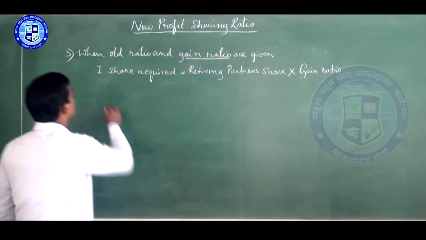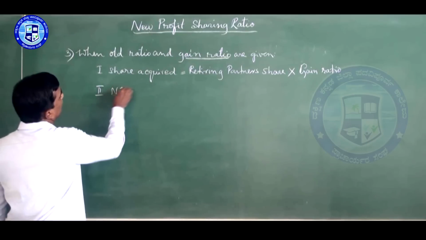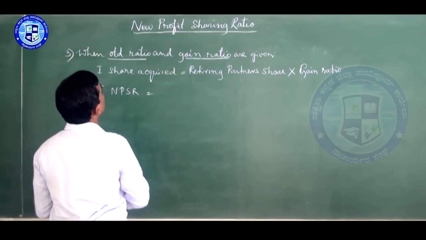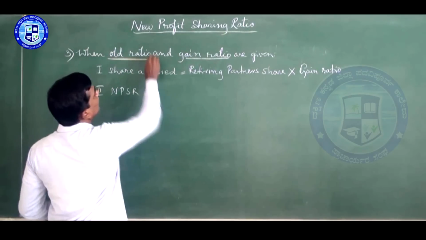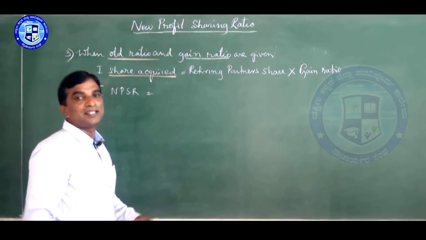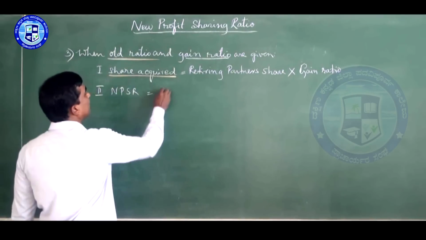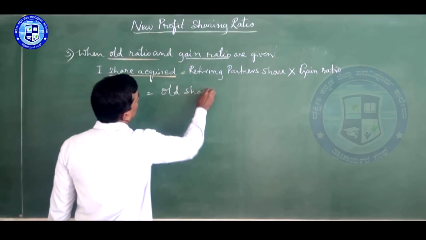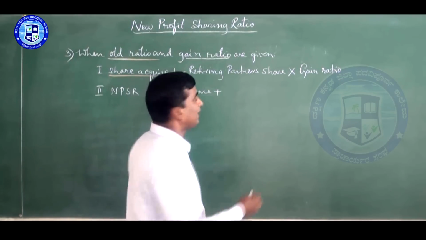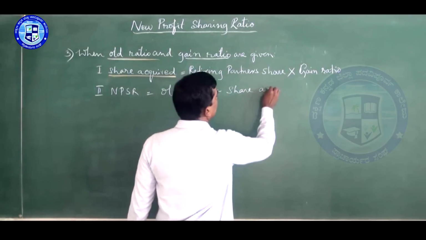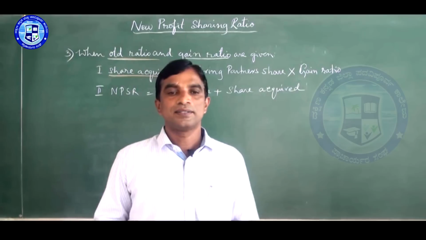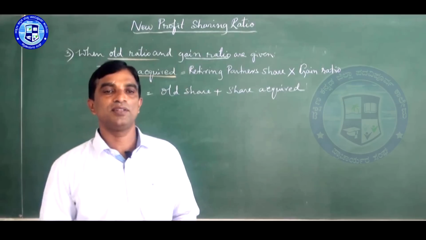After that, we have to do the second stage: the new profit sharing ratio. The old ratio is here. This one is the old ratio, plus this one, the share acquired or share gained. So new share is equal to old share plus share acquired. So here two stages we should follow and solve the problems.